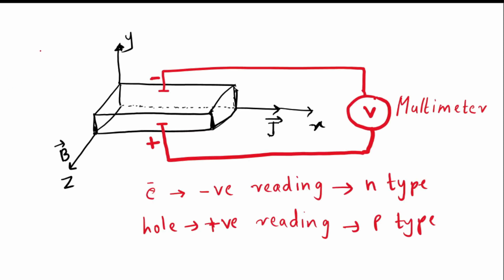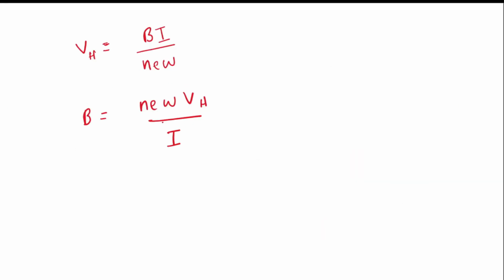Width is here. This is the width. Width is always measured along the direction of the magnetic field in this type of arrangement. So now the magnetic field can be isolated. When we write it like this, the magnetic field is given by NEW times Hall voltage by current.